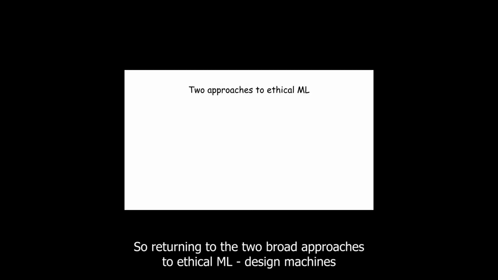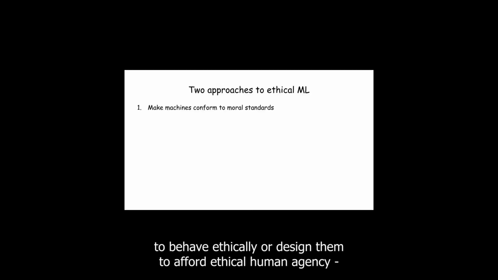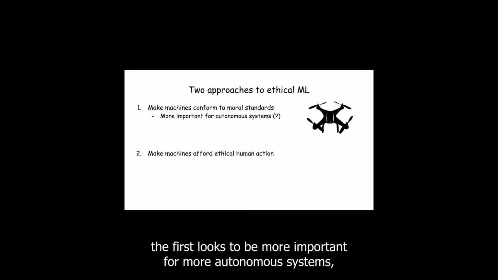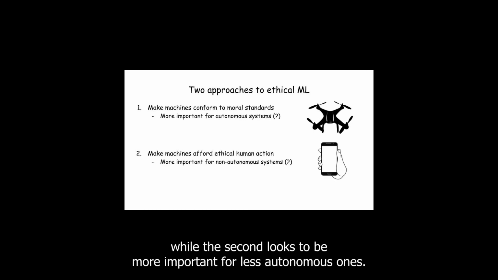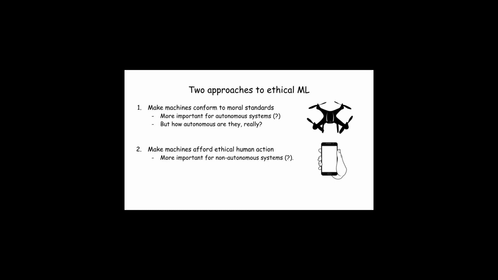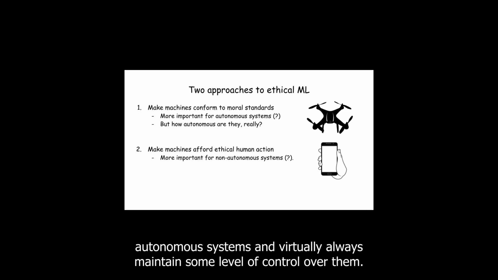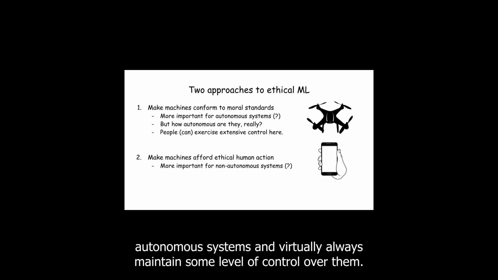So returning to the 2 broad approaches to ethical ML, design machines to behave ethically or design them to afford ethical human agency, the first looks to be more important for more autonomous systems, while the second looks to be more important for less autonomous ones. But what does autonomy amount to here? Humans are involved at every stage of developing and deploying autonomous systems, and virtually always maintain some level of control over them.